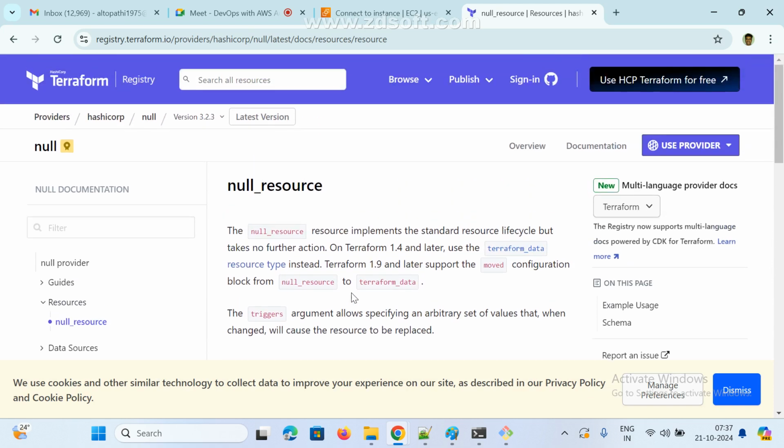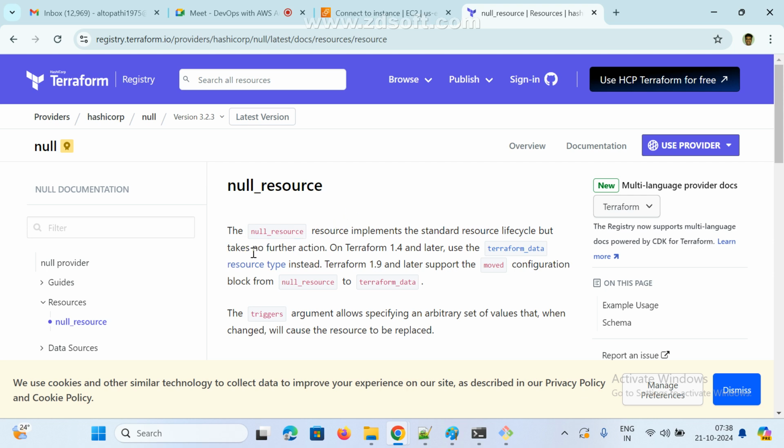Null resource implements the standard resource life cycle, but takes no further action. It won't do anything, guys. Wherever you want, we can add it. It takes no further action. It won't do anything.